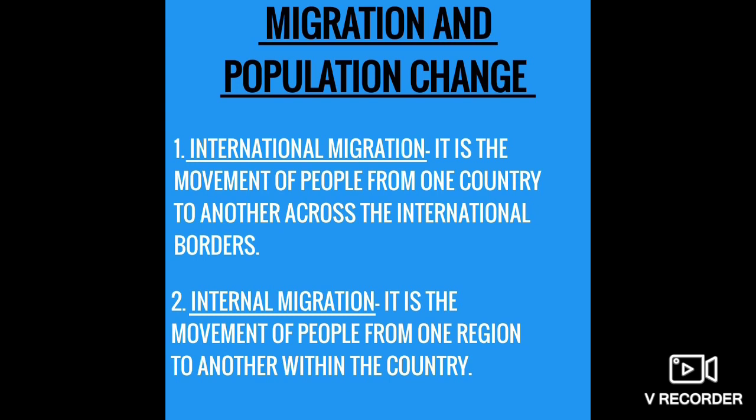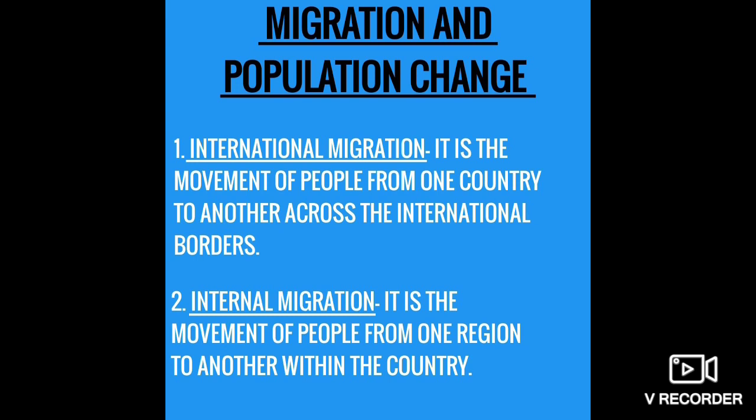So what is international migration? It is the movement of people from one country to another across the international borders. International borders. If we talk about India, it means not inside India but outside the borders in other countries. Countries like Australia, US, Canada, etc. have gained population as immigrants.